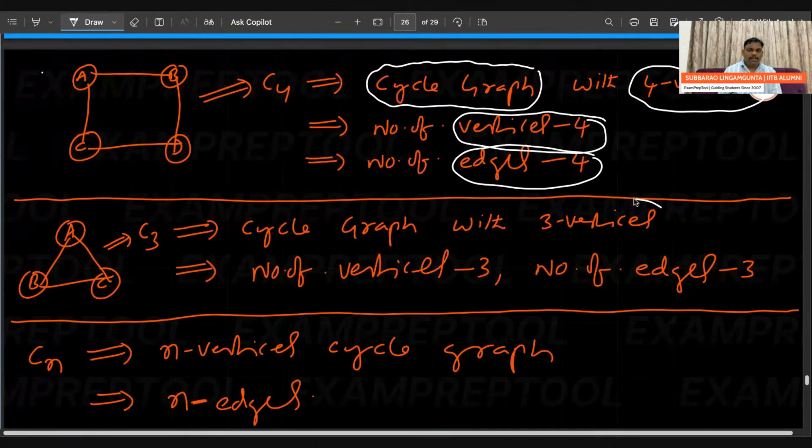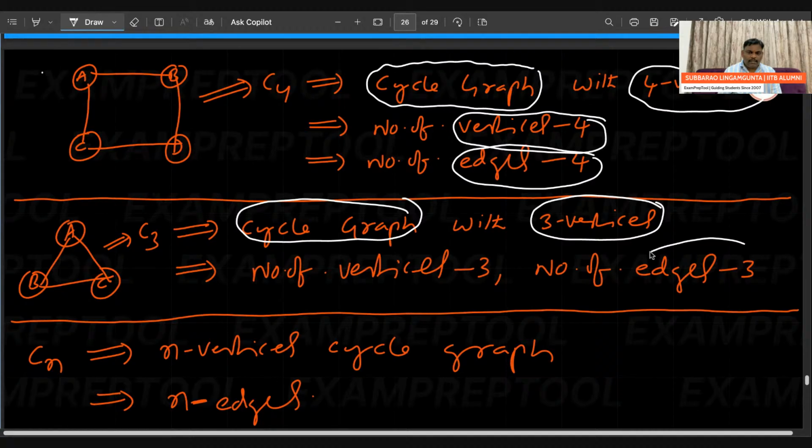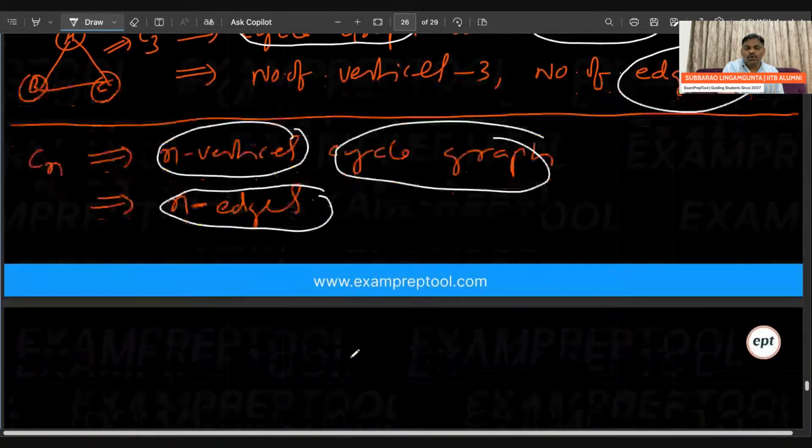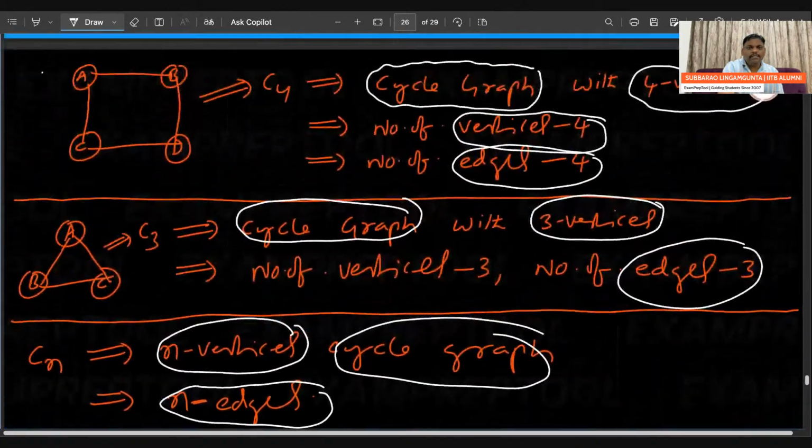Similarly, a 3-vertex cycle graph has 3 edges, and an n-vertex cycle graph has n edges. That's it. The name may look confusing and dangerous, but basically there is nothing to it.